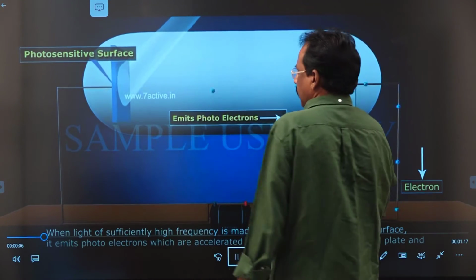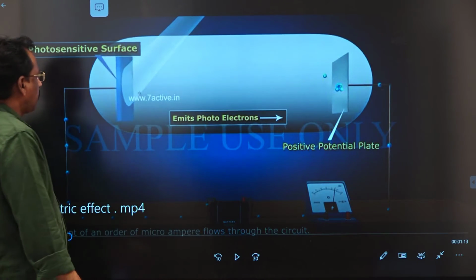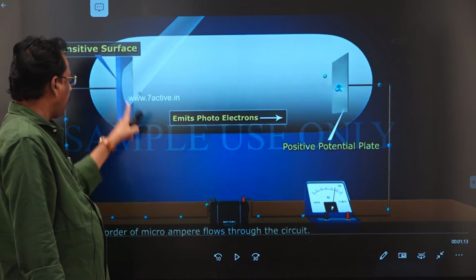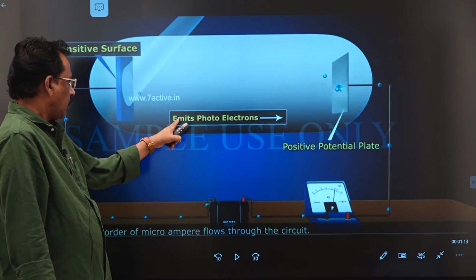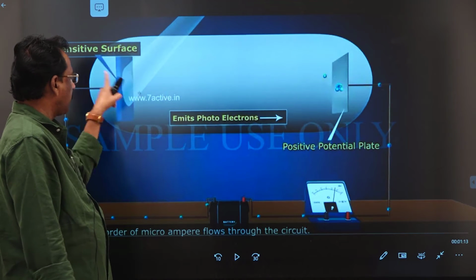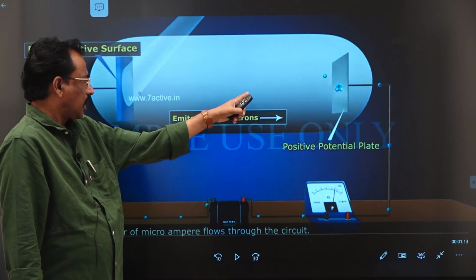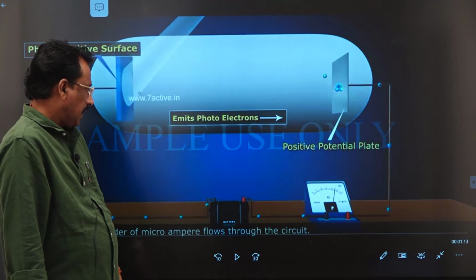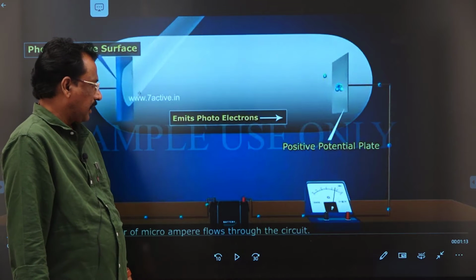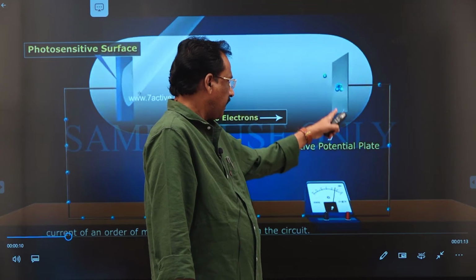So this is the photoelectric property. When suitable light falls on a metal surface in vacuum, photoelectrons are immediately ejected from the metal surface. This is the electron detector, and it is connected to an ammeter to measure the electrical potential, and this is the positive plate.